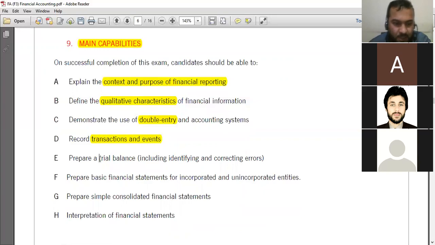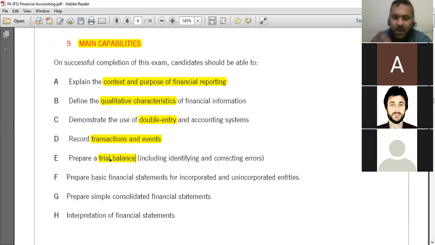Next, E. Before we move to the preparation of financial statements, we have to move through a process. We will start from the collection of data through source documents, then we are going to record in the daily books, or you can say the general journal or other day books. Then you will move to the ledger accounts, and then you will prepare the trial balance. So in the financial accounting paper, you will also know how to prepare the trial balance.